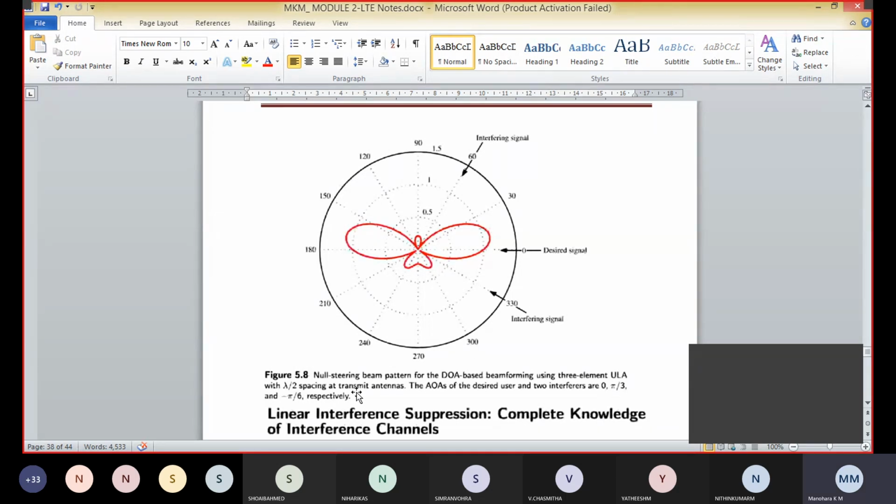So this is the null steering beam pattern of DOA based beamforming using three elements, that is a ULA with lambda by 2 spacing, where the AOAs of the desired user and two interferers are 0, pi by 3 and minus pi by 6 respectively.